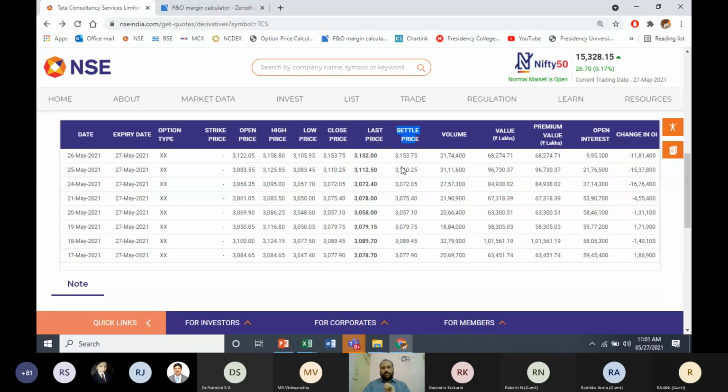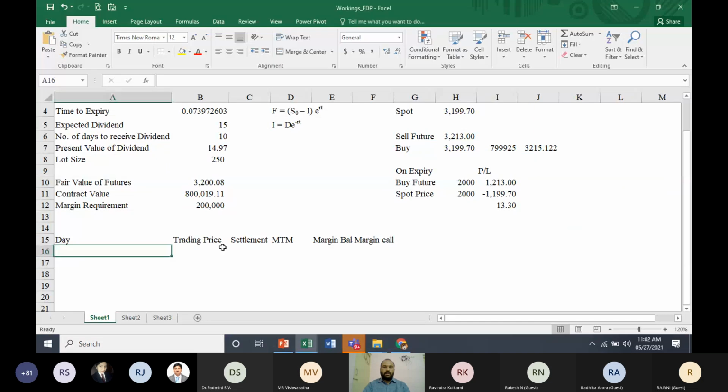We need to understand there is a difference between the last traded price and the settlement price. The settlement price is always the last half an hour's weighted average price. For all M2M, we are going to consider the futures closing price or futures settlement price. Only at expiry are we going to consider the spot closing price, that is, the last half an hour's weighted average price, for your final settlement on expiry. Otherwise, on a day-to-day basis, you need to take this settlement price.